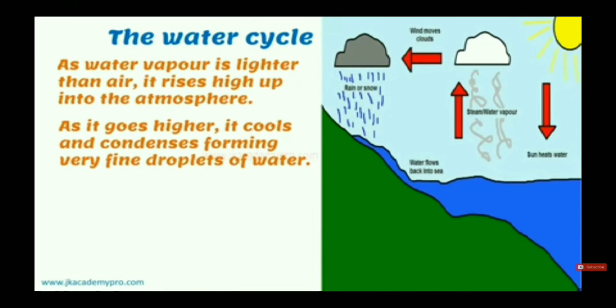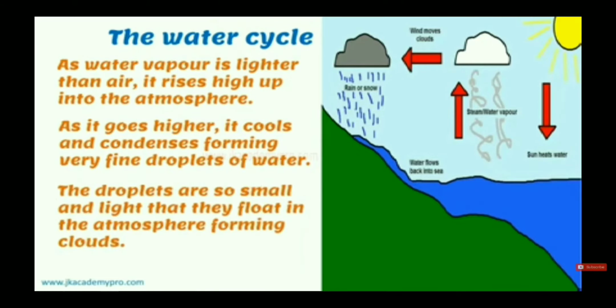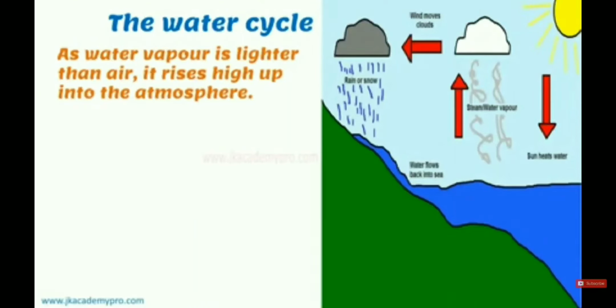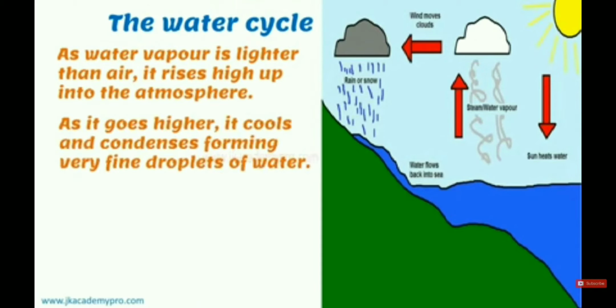So what I told you, the water vapor is lighter than the air. That's why it rises high up into the atmosphere. They go up in the sky and they form a cloud.